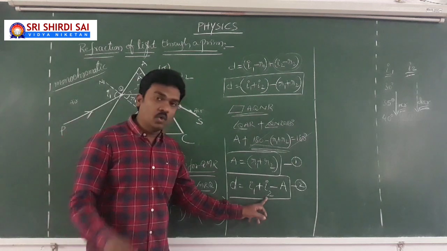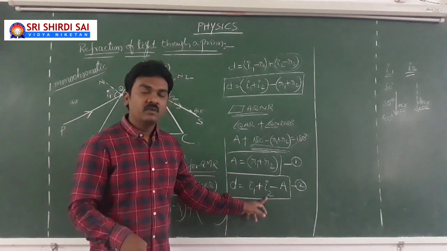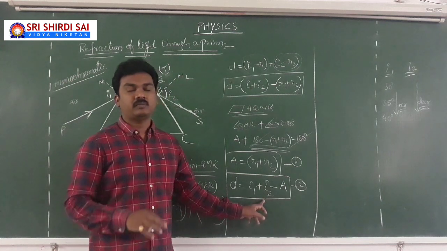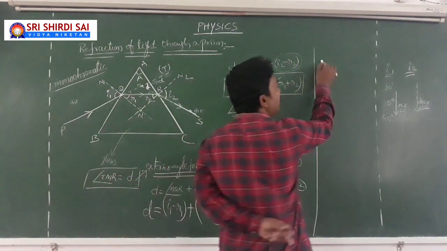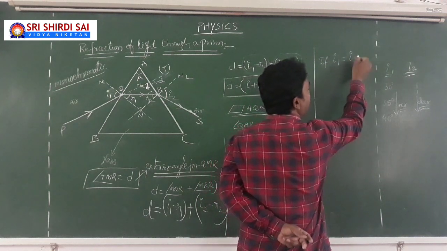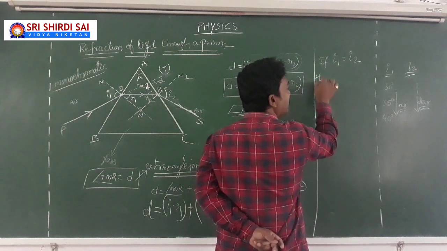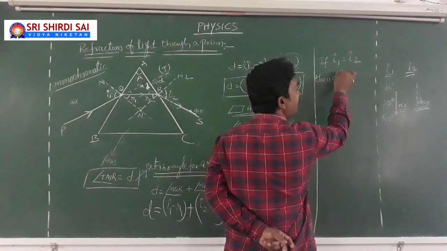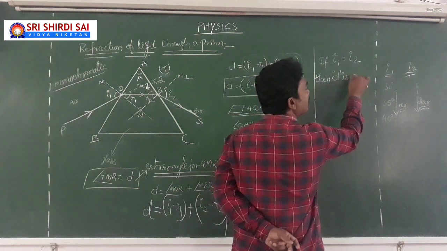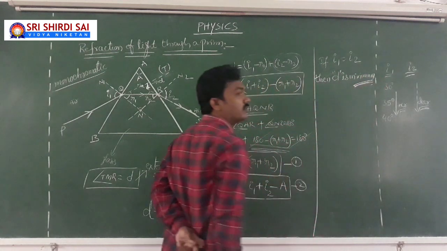If X and Y are two non-zero numbers, their sum will be minimum when X equal to Y. So if I1 equal to I2, yes, there is a possibility, then the angle of deviation will be minimum because the sum of I1 plus I2 is minimum.